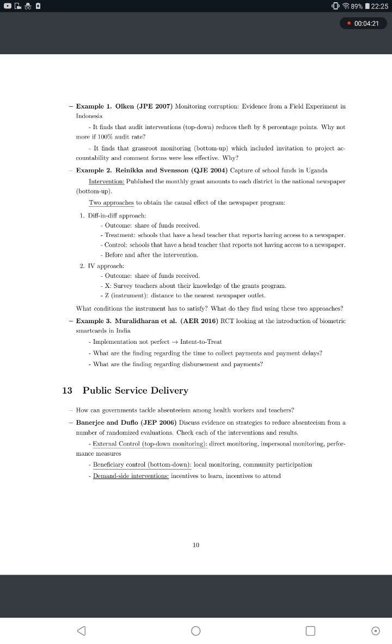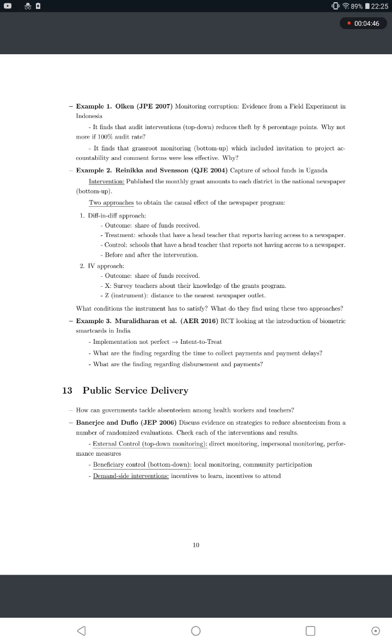Two approaches to obtain the causal effect of the newspaper program. Number one, diff and diff approach. Outcome: share of funds received. Treatment: schools that have a head teacher that reports having access to a newspaper. Control: schools that have a head teacher that reports not having access to a newspaper. Before and after the intervention.